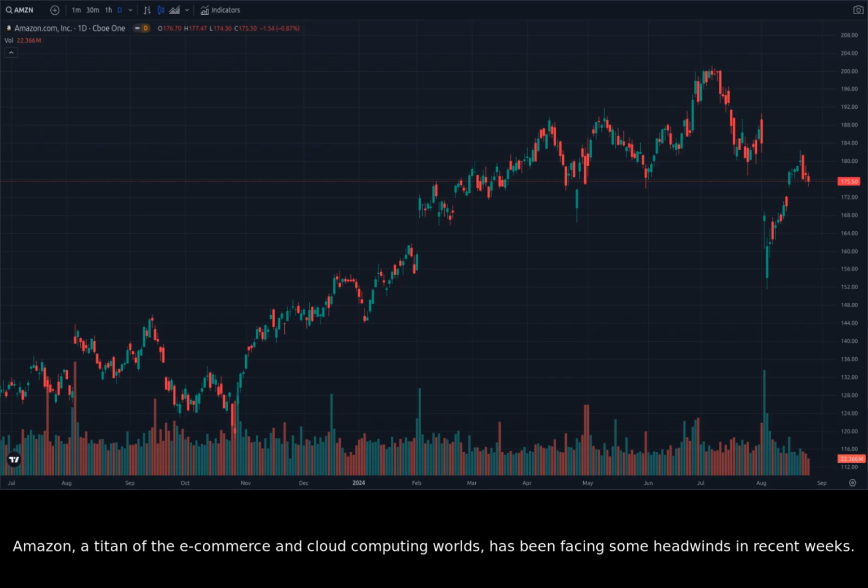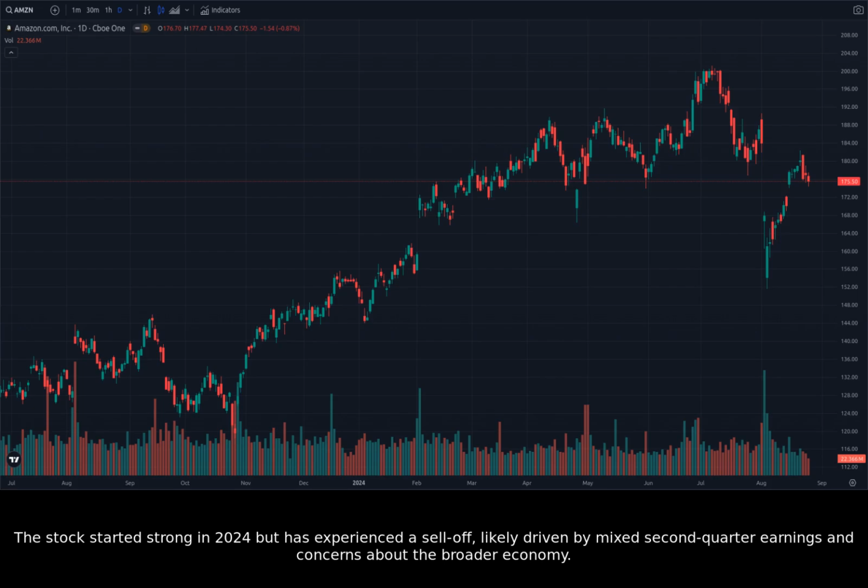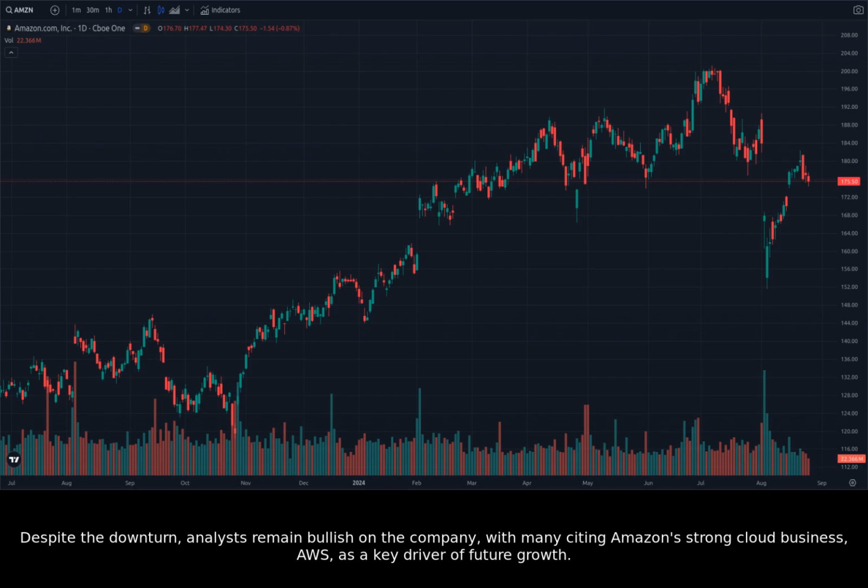Amazon, a titan of the e-commerce and cloud computing worlds, has been facing some headwinds in recent weeks. The stock started strong in 2024, but has experienced a sell-off, likely driven by mixed second-quarter earnings and concerns about the broader economy. Despite the downturn, analysts remain bullish on the company, with many citing Amazon's strong cloud business, AWS, as a key driver of future growth.